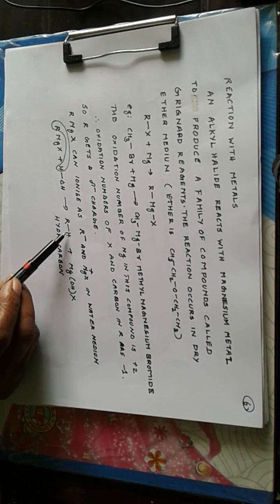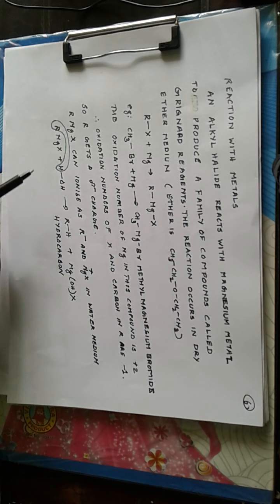And then RMgX can ionize as R negative and MgX positive in aqueous medium, where RMgX reacts with water because the R negative part can combine with the H positive part to produce hydrocarbon RH, and the Mg combining with the OH producing Mg(OH)X. So the Grignard reagent is a reagent from which we can prepare a large number of compounds.